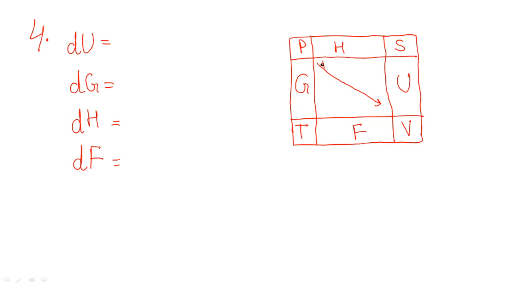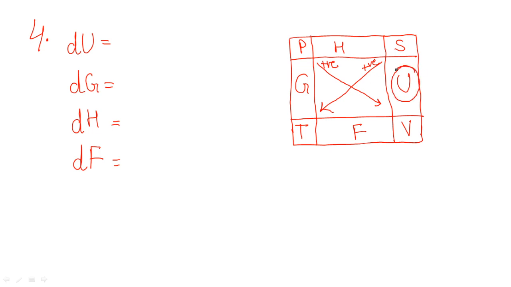Now whenever you take a direction like this, the diagonal like this, the sign you have to take is positive. For this direction also positive. But in the opposite direction, which means the upward direction along both the arrows, if you take the opposite directions, then you will have to take the negative sign there. Clear? So let's write for dU first.